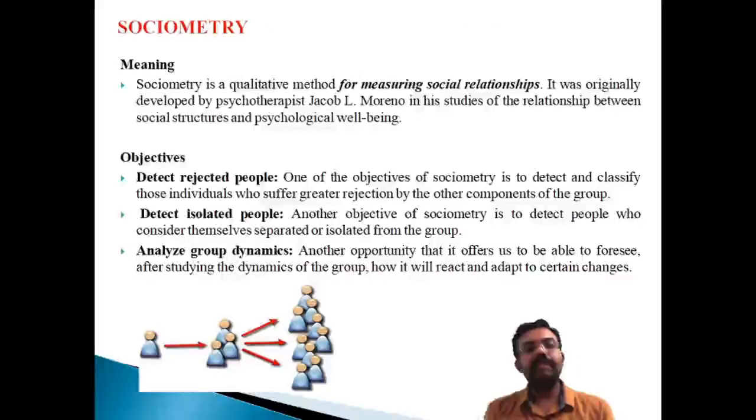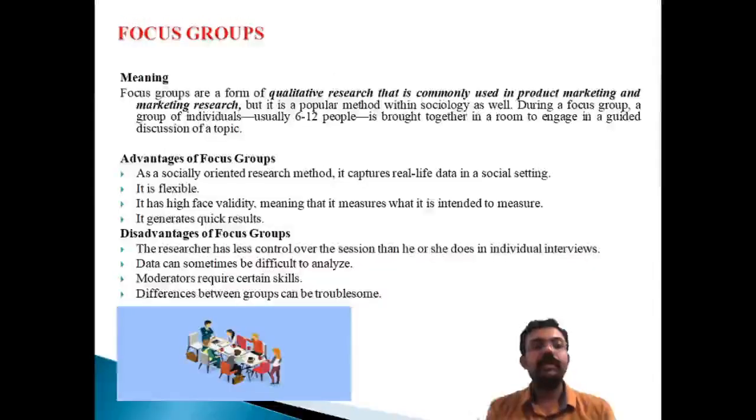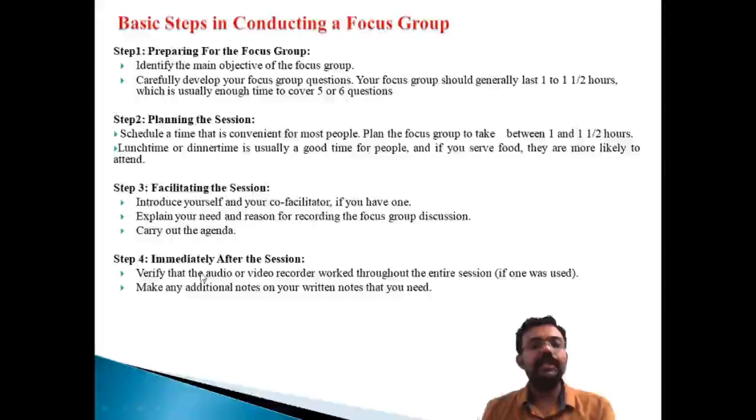And what we mean by the term sociometry, measuring the social relationships within the group. And the last topic is the focus group, that means like a group discussion. It's conducted with 6 to 12 people, the group of 6 to 12 members, and selecting the topic. These are the important elements of the group discussion, its advantages and limitations. And these are the basic steps for conducting the group discussion.